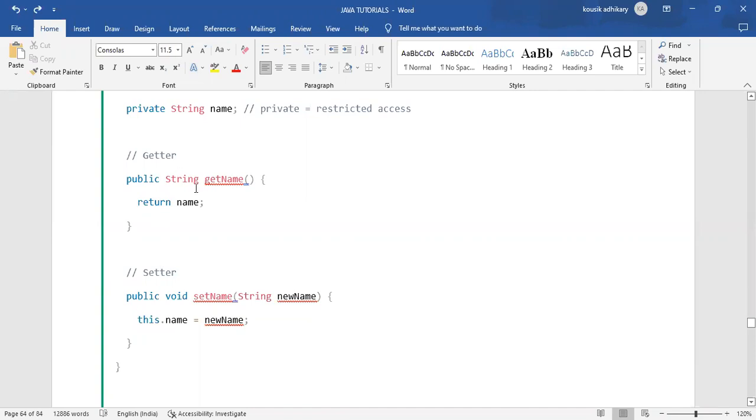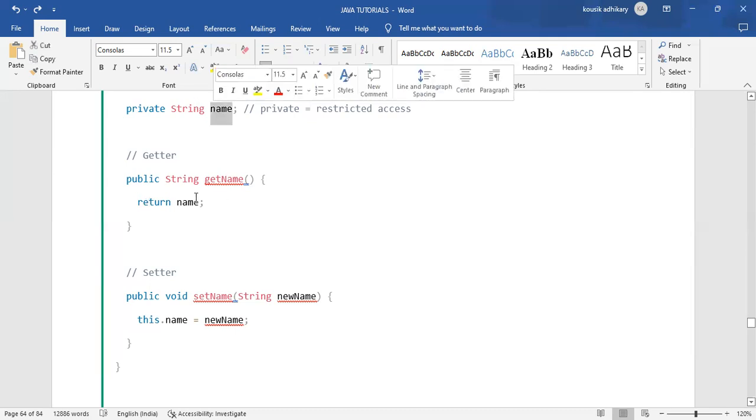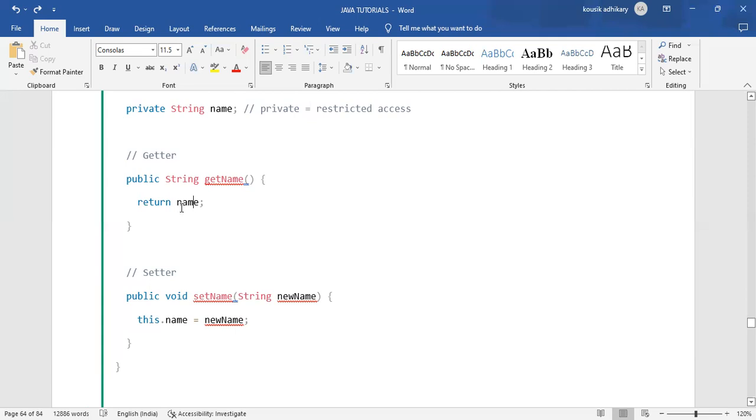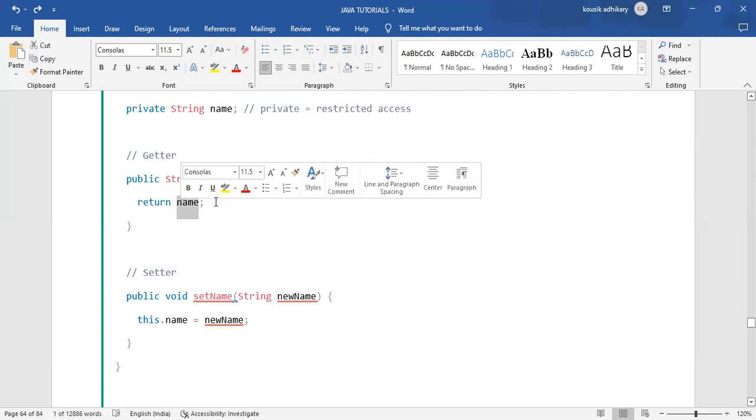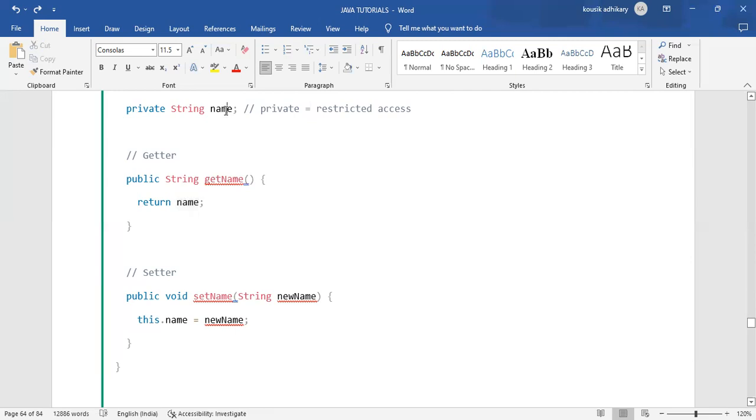Within that block, this is not a void method, this is a String type method, so it will return a String. We are returning the name variable, so it will return whatever value is available in name.